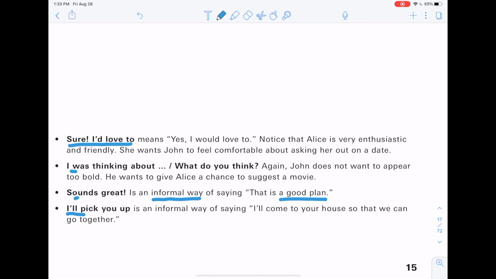And then he says, "I'll pick you up." So "I'll pick you up" is a way of saying I will come to your house so that we can go together. So let's say you are going out with your friends, and before you go out, you're going to go to one of your friends' house to bring your friend, and then you're going to go together. Then you can say, "I'll pick you up at your house." Or maybe you're meeting them at school and then you're going somewhere else together. You can say, "I'll pick you up at school and then we can go together." So "I'll pick you up" means I'll meet you and then we go together. Okay? So this is just for you to be familiar with.